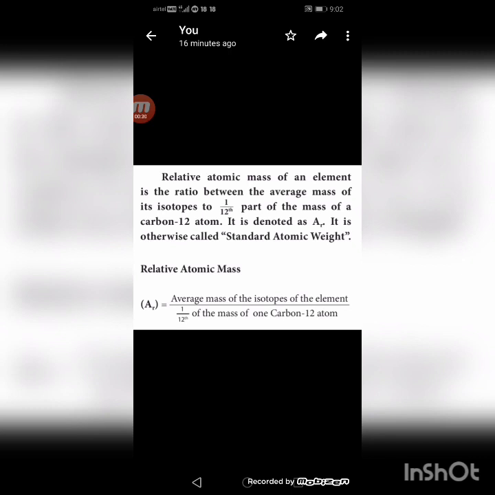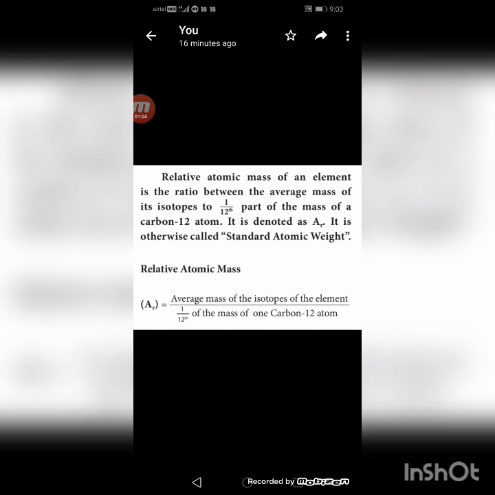If we ask the shopkeeper to give 1 kilogram of tomato, he will keep the 1 kilogram weight on one pan and he will measure the tomato on the other pan. This is how we keep the standard weight on one pan and measure the other objects. Just like that, they measured the mass of the atom by keeping carbon-12 isotope as their standard, because carbon-12 isotope is available in abundance in nature.